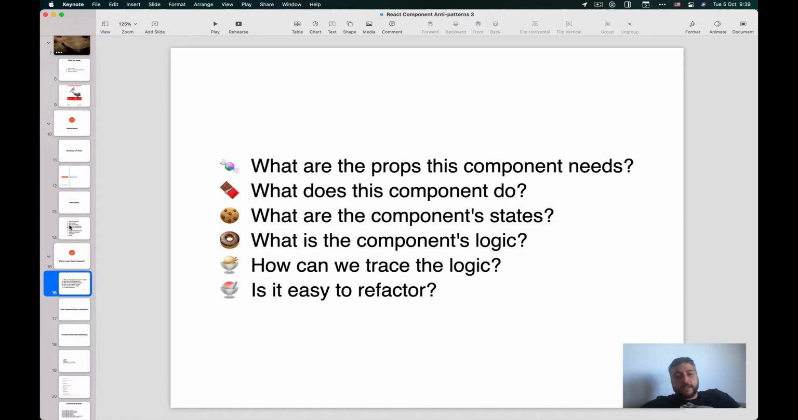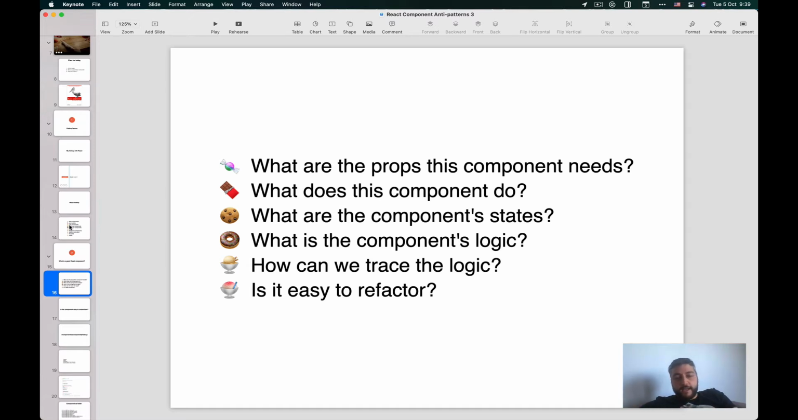What's its purpose? What are the component states? Like, what's the internal state of this component? What's the component logic? Is there anything logical there? And the last two questions I'm asking are a bit more around the maintainability. How can I trace the logic in this component? If I open this component, how easily can I understand what's required for this component, what's needed, and what's the